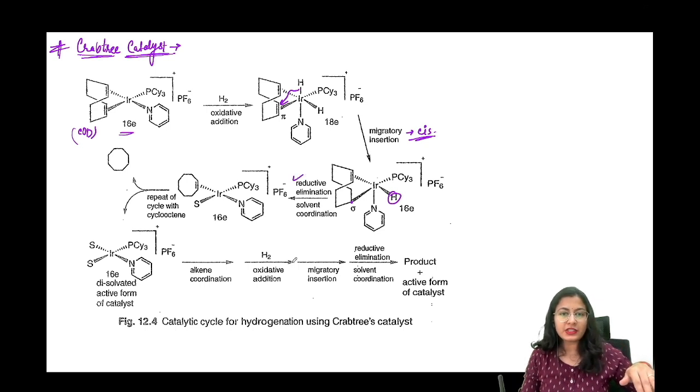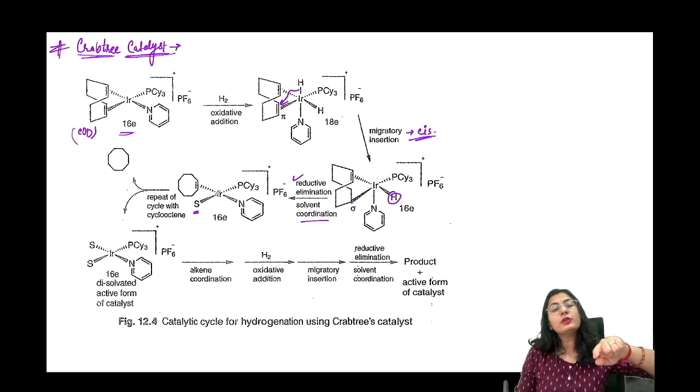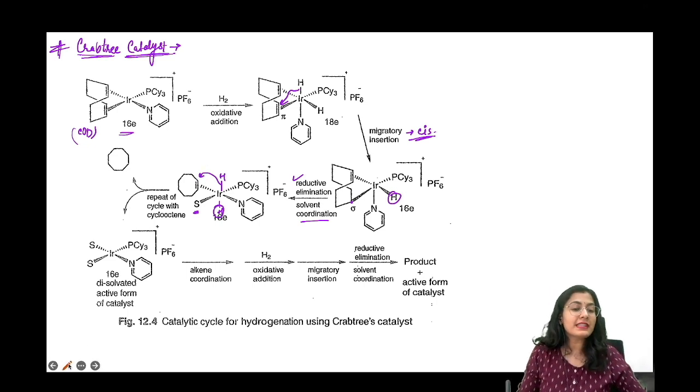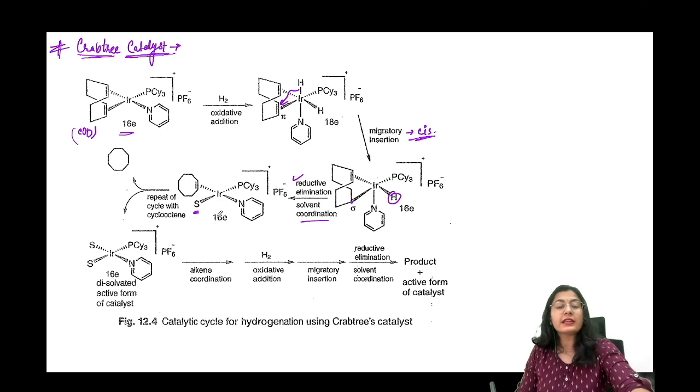एक reductive elimination किया तो एक double bond remove हो गया. That vacancy is filled by the solvent coordination. Whatever solvent you are taking, it is coordinating to iridium. Now you are doing the same step once again. Oxidative addition of hydrogen, it will add up over here like this, and then you again do a beta migratory insertion, and then you again do a reductive elimination. That step is now going to release completely the iridium.